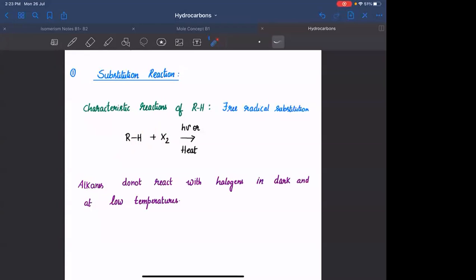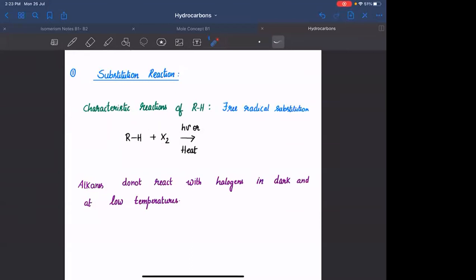There is another set of reactions called elimination reactions. In the elimination reactions, you will be eliminating the group from the compound. You won't be adding any other group. Simply यहाँ से जो भी इसके अंदर जो भी group रहेगा, we will be eliminating that. Those set of reactions are called as elimination reactions. Okay. The characteristic reaction of alkanes is substitution reaction.